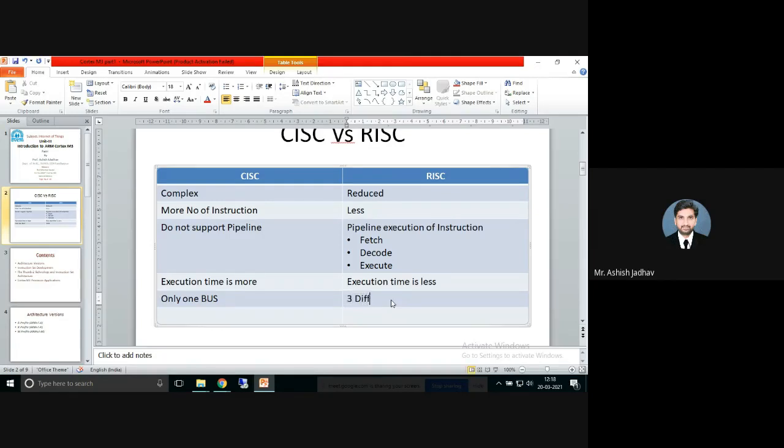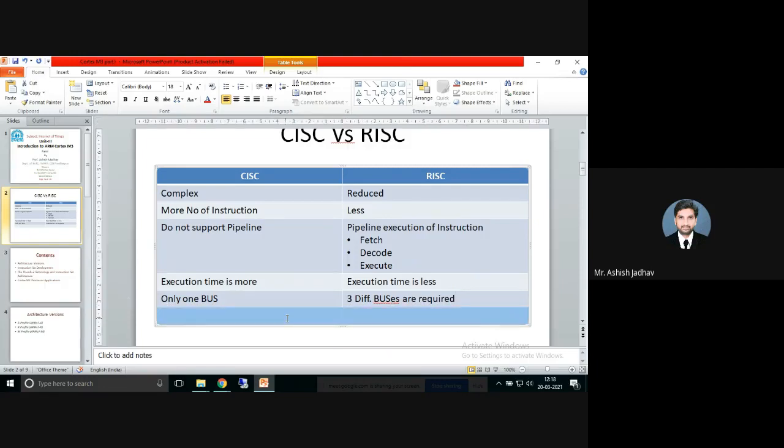Why are three different buses required? Because the fetch cycle will take a different instruction, then the decode cycle will take a different instruction, and the execute cycle will take another instruction. So this is the basic difference between CISC and RISC.